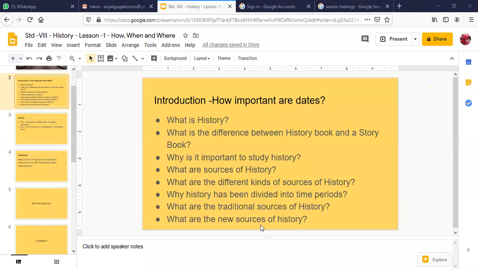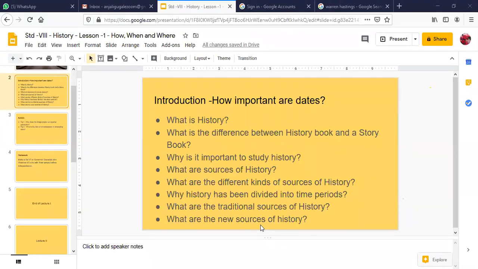So when we look at a prehistoric painting, it can give us information in many different ways. Somebody will say that in this painting we can see that dancing is happening, so some festival is going on. If there's some hunting, they are showing how they were hunting, what kind of tools they were using in those times, how they made fire, how they made use of the wheel to make pottery. So these are the traditional sources, and this is how we find out by looking at a picture.